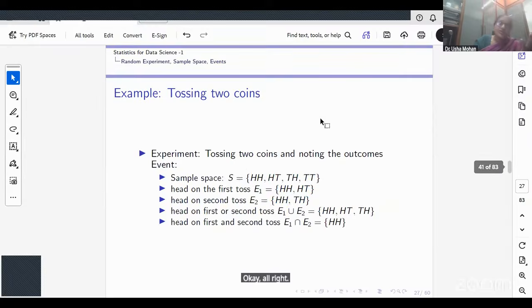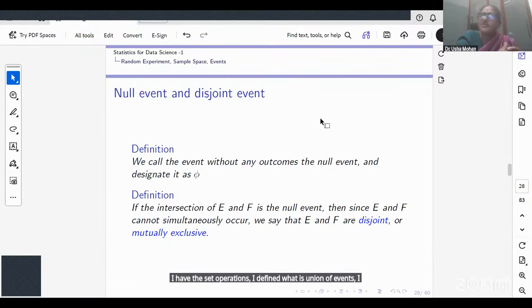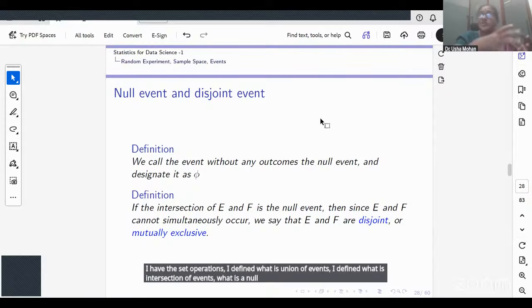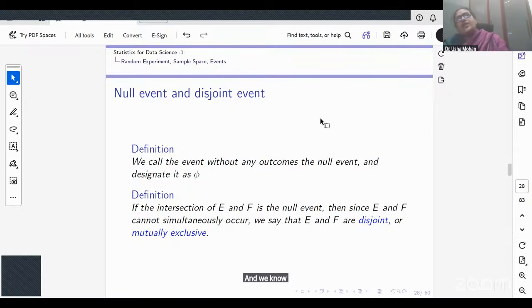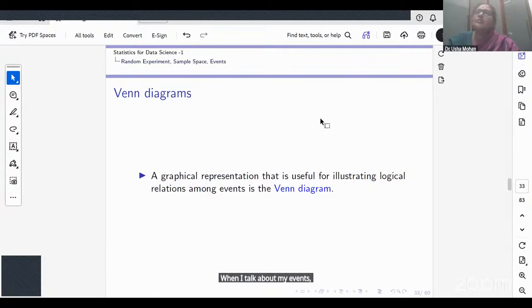So now the thing is, once I have related the sample space and an event as a subset, I have the set operations. I defined what is union of events, what is intersection of events, what is a null event, what is a disjoint event. All these things already existed in my set algebra. And we know that Venn diagrams are a very powerful way to describe sets. So I do the similar thing when I talk about my events by representing my events using a Venn diagram, because I already know that this comes from set theory.